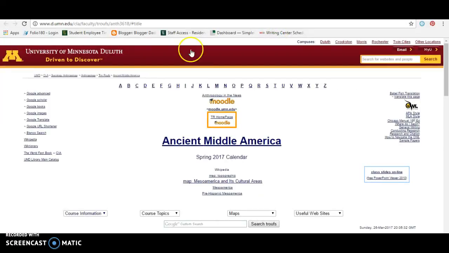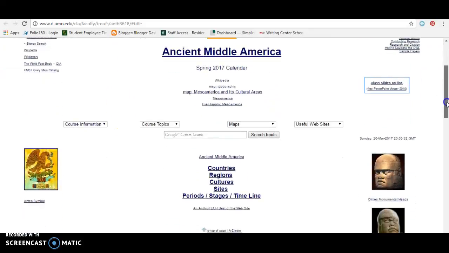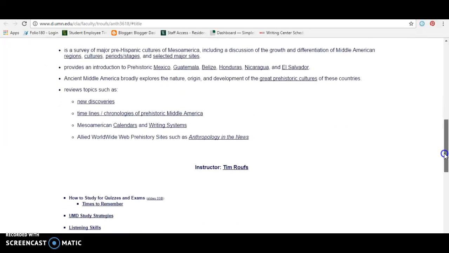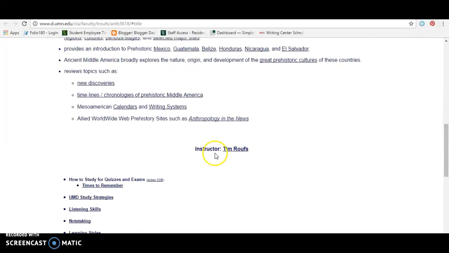So now if we go to the next one, this is a .edu. That means it's education. These are probably some of the easiest sources that you can decide to use because it means someone from a school had to put this together. So as you see, this is from the University of Minnesota Duluth. And while it's not a super pretty website, it means that someone from the university had to have put this together. It is put together by an instructor.